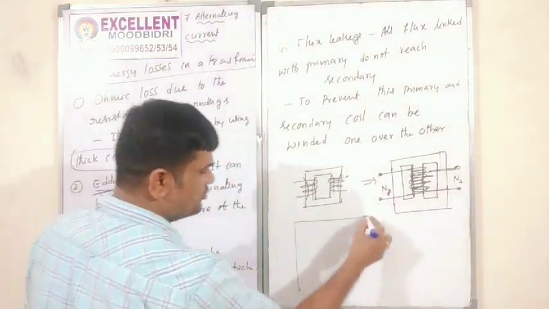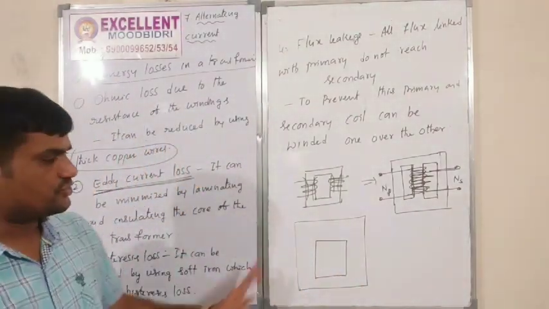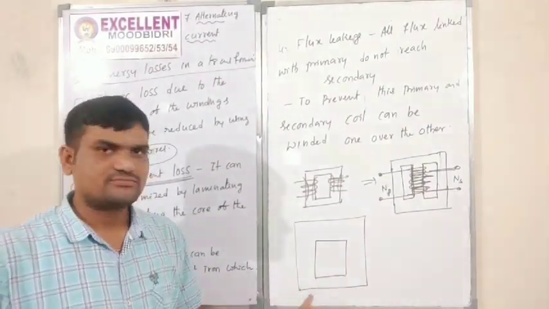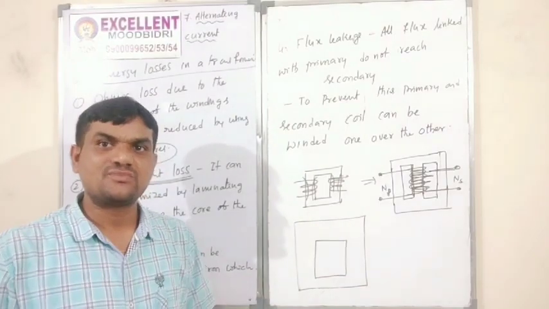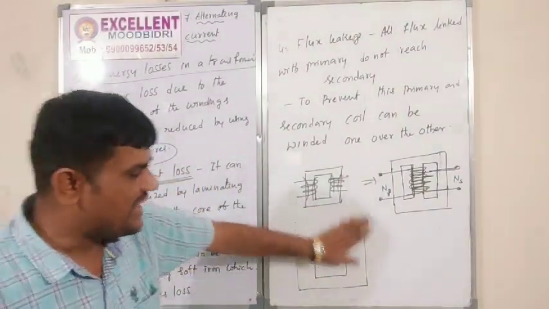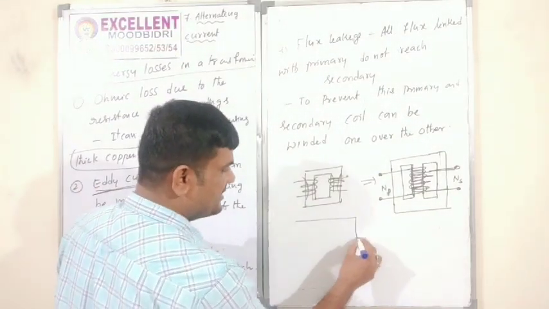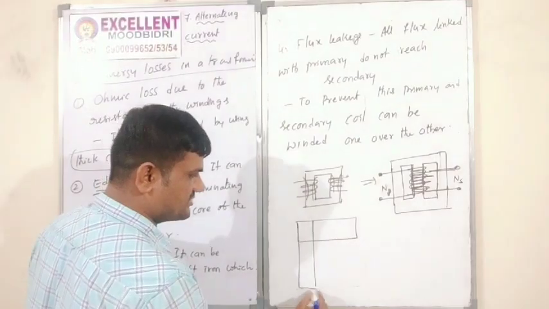For example, if I take a block in this manner, with no break anywhere, direct to one plate, complete like that, the area will be more, so it is laminated. Laminated means it is divided into small parts, small parts like that only.